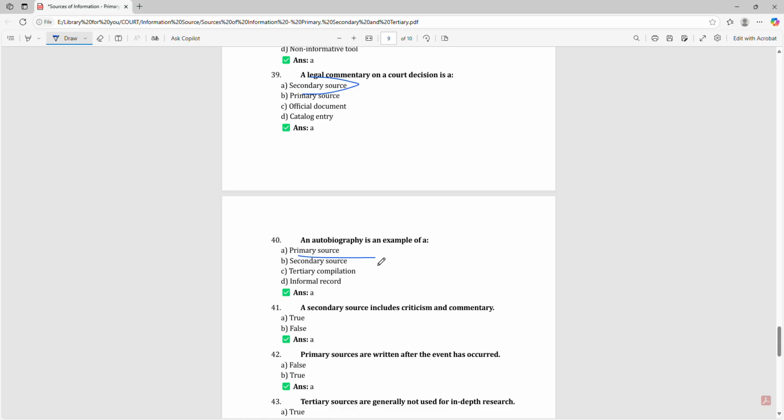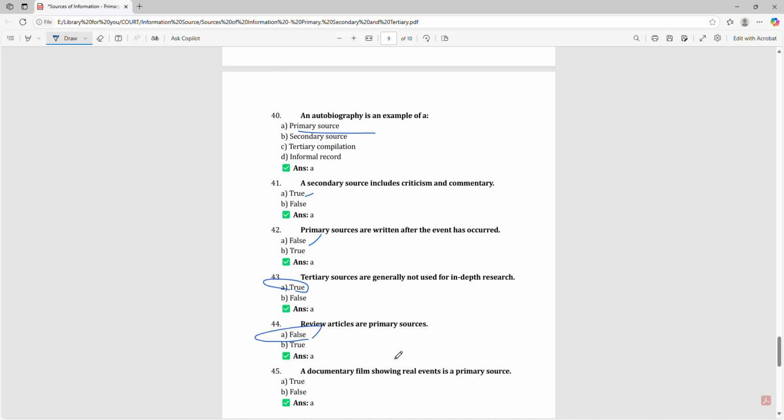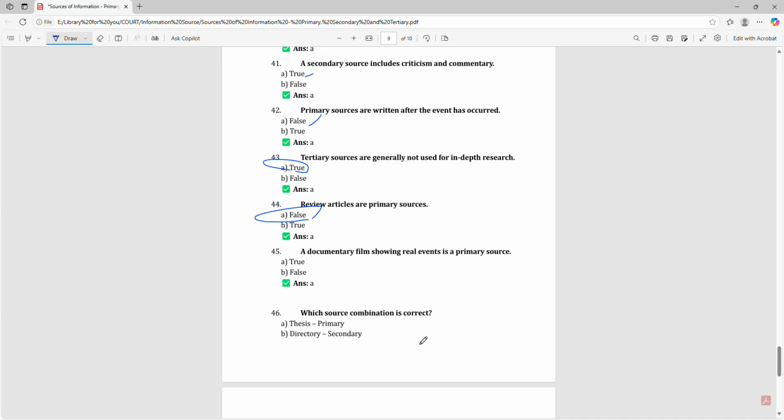A secondary source includes critical commentary. True. Primary sources are written after the event has occurred. False. Tertiary sources are generally not used for in-depth research. True. Review articles are primary sources. False. Documentary film showing real events is a primary source. True.